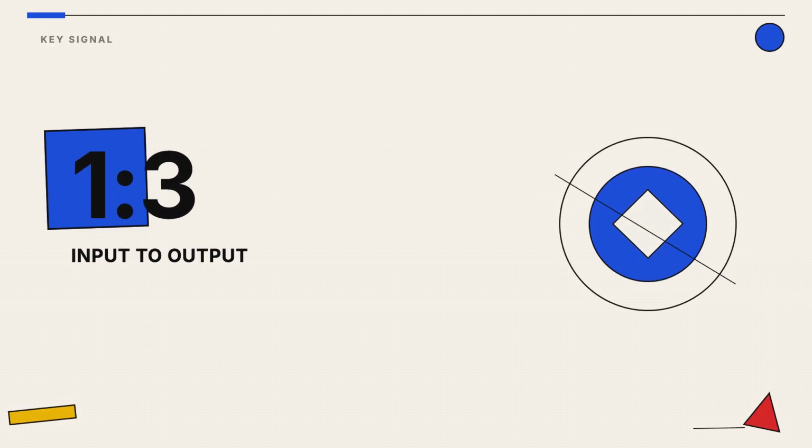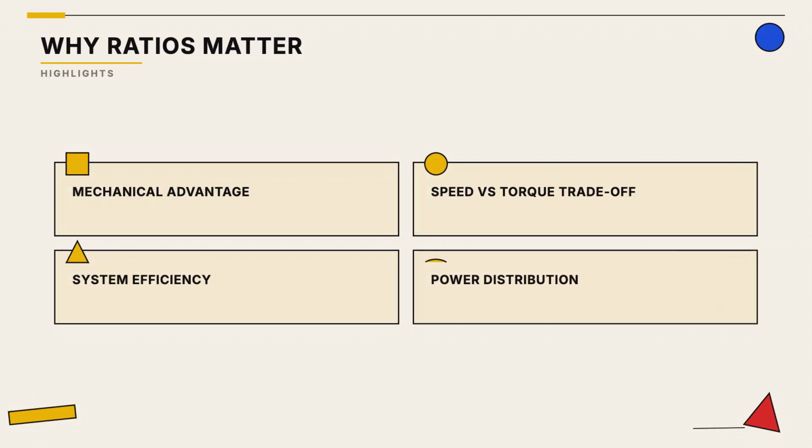If a small gear drives a larger one, you gain power. If a large gear drives a small one, you gain speed. Engineers use these ratios to balance strength and pace. You cannot have maximum speed and maximum power at the same time.